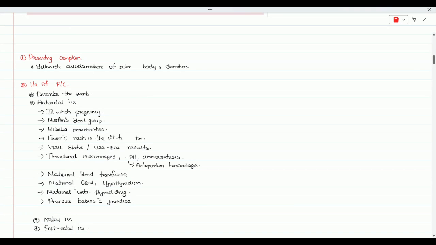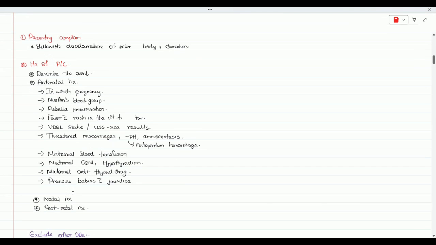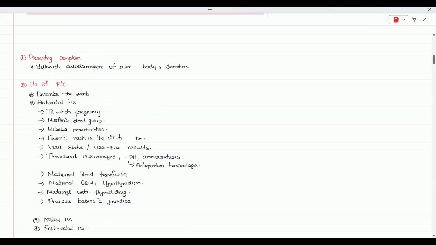So even if there is ICU admissions or PBU admissions, just get that information in details. Sometimes the patients might have discharged from the hospital as normal baby, and they would have presented around 2 to 3 months after the birth with a complaint of jaundice. No need to mention each and every detail, just mention the birth was normal, discharge on second day, child was normal, well and active during discharge. That was enough. No need to mention there were no ICU admissions, no need to mention those stuffs.